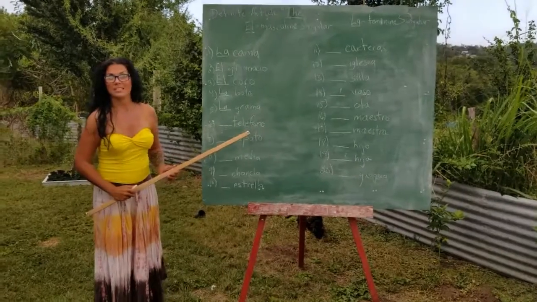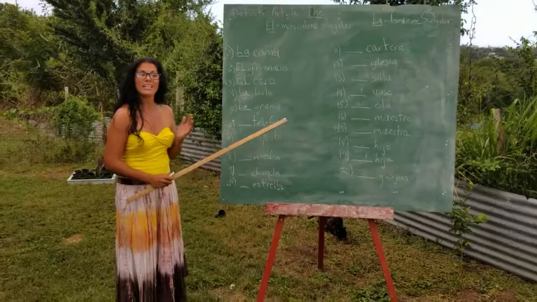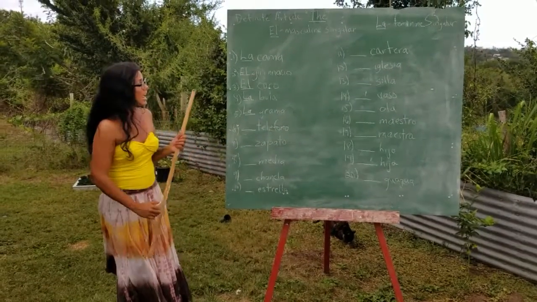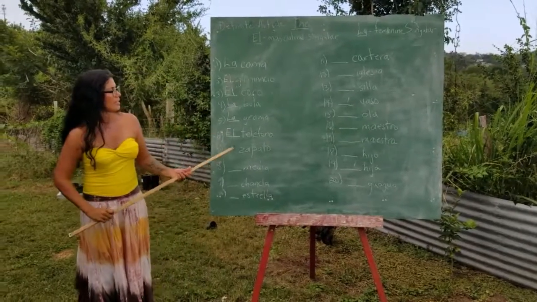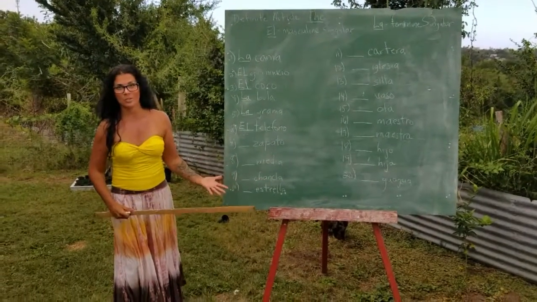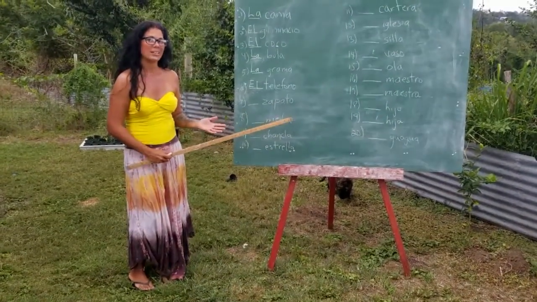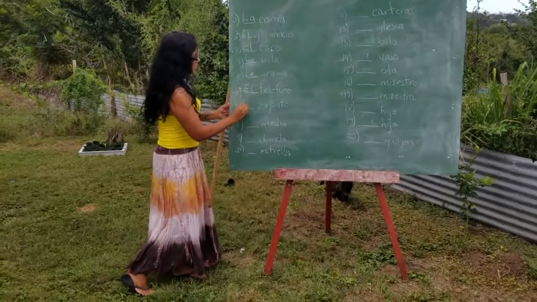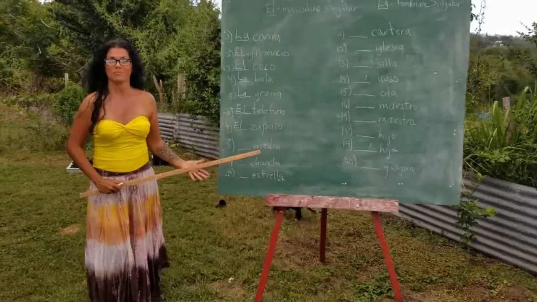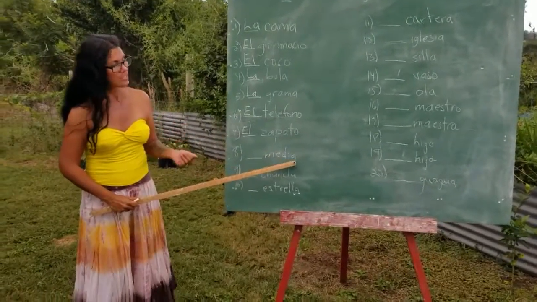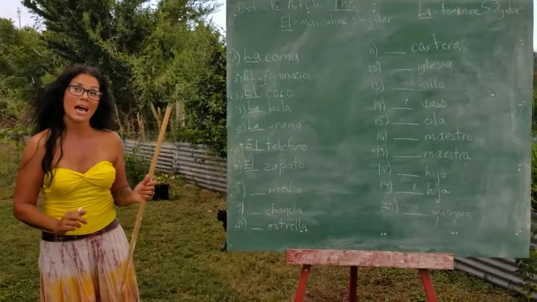Teléfono is a telephone, no sex again, but it ends on an O. Therefore, it is masculine and singular. El teléfono. Zapato, again neuter, a shoe, ends on an O. Therefore, el zapato. The shoe. Media is a sock, no sex again, but the word ends on an A. That makes it feminine, and we're studying singular. So, la media.